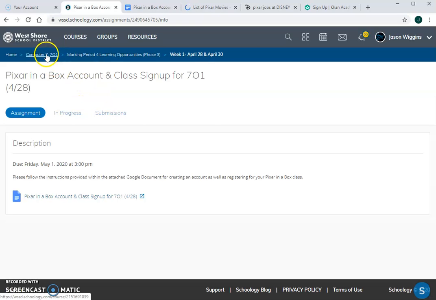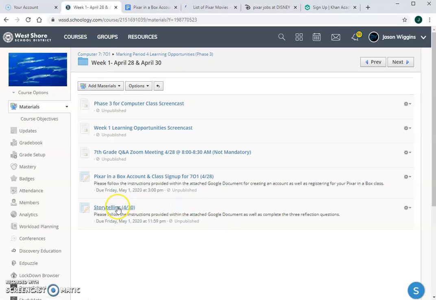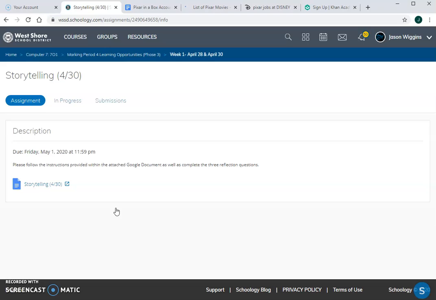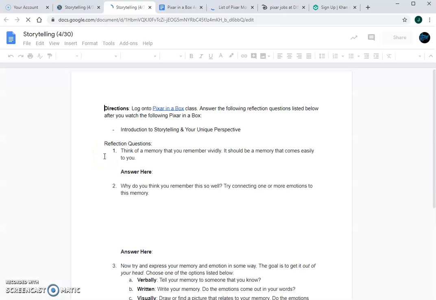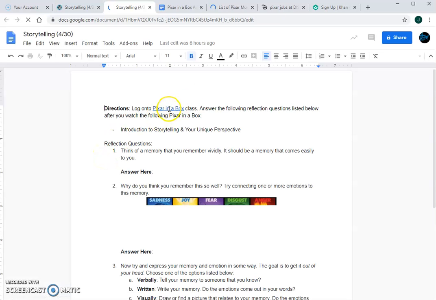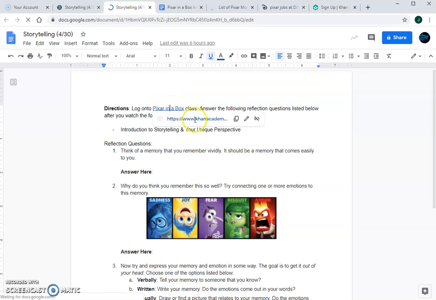I'm going to go back here to storytelling. For this, basically, you guys are going to log back in the same way. Click on my document, open up your assignment. You guys are going to go back to the same login screen.